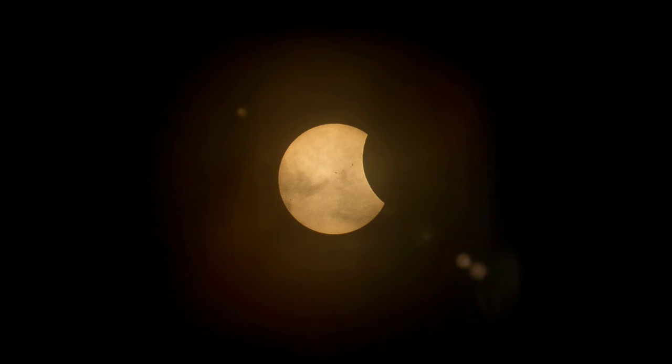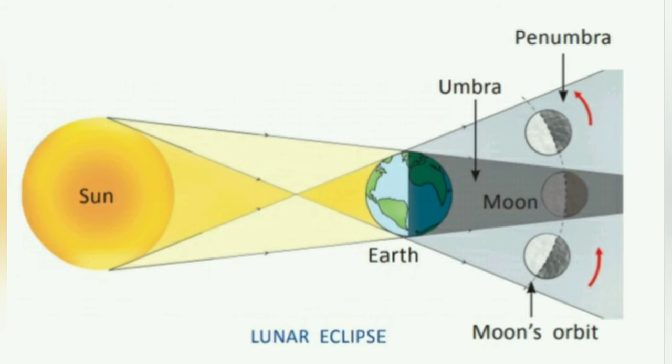A shadow has two parts, you can see here, umbra and penumbra. The part of the shadow that totally blocks the light, this dark one, this is umbra, and the part, this grey part, that blocks only a part of sunlight, it is penumbra.